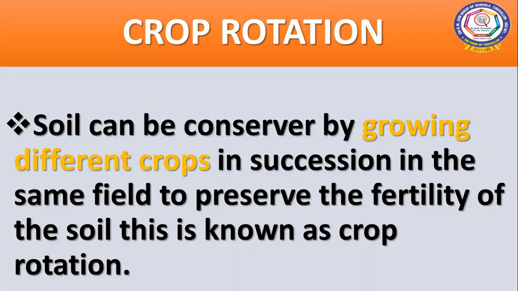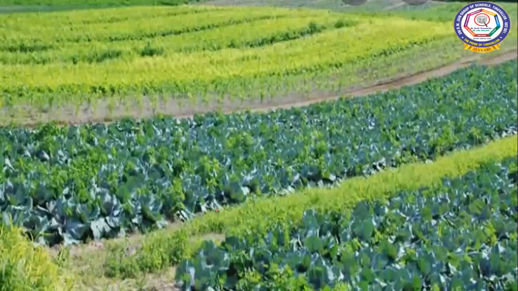Next type is crop rotation. The soil can be conserved by growing different crops in succession in the same field to preserve the fertility of the soil, children. And this is known as crop rotation. You can see in this picture there are various crops grown, one type of crop here and another here. So this is crop rotation, so that we can prevent soil erosion.